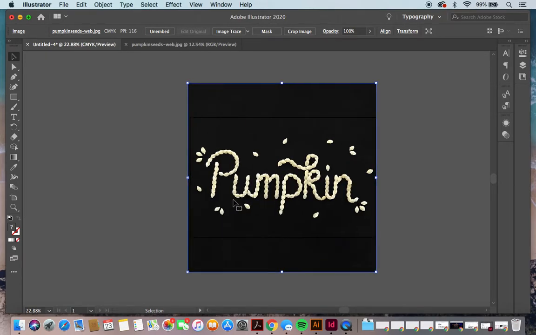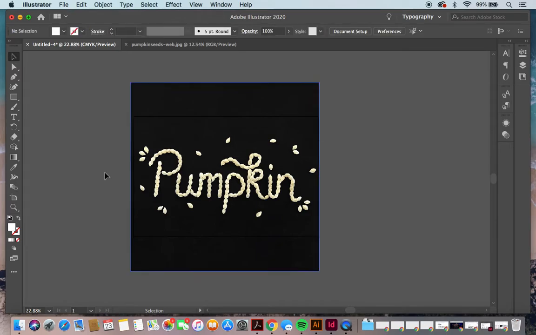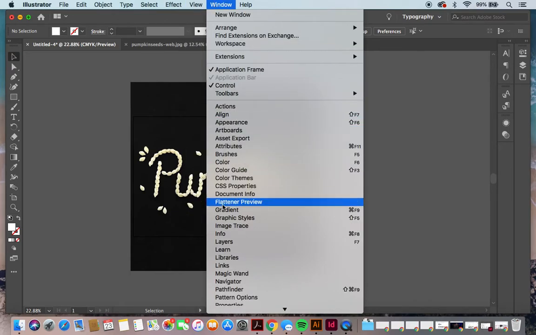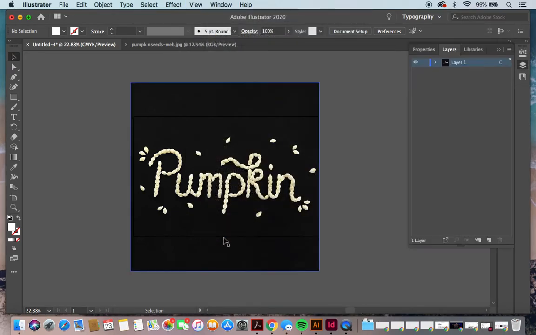Alright, now that you have your image on top of your artboard, you want to go up to Window and then Layers. Once you have your layers panel open, go ahead and lock the layer that your image is on and then create a new layer. This is going to be the layer that you do your tracing on. Once you have your first layer locked, you will not be able to move your image, and therefore you'll be able to trace over your image without it moving around. So stay in your second layer.